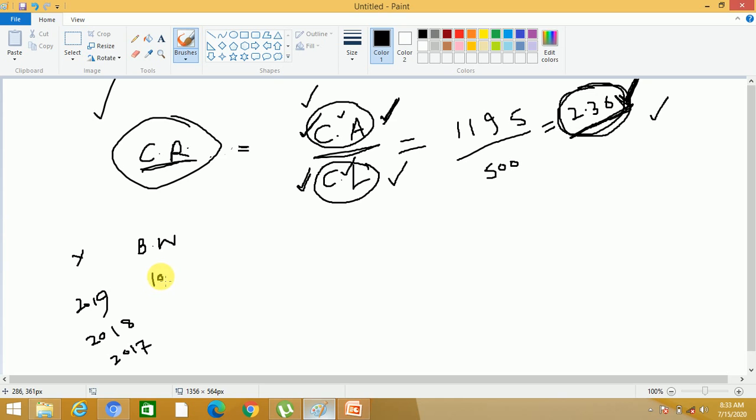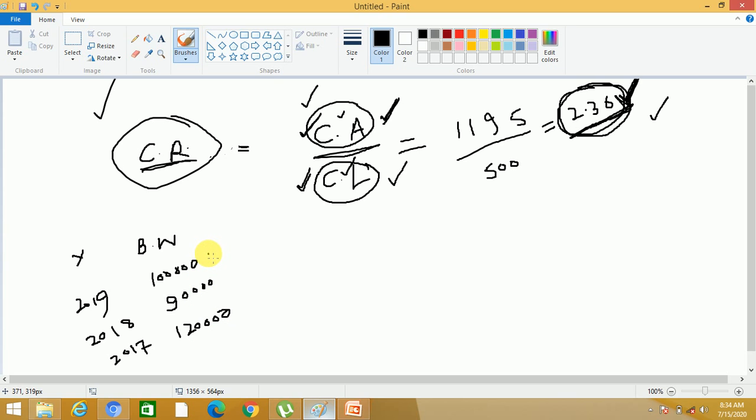Suppose it was 100,000. In 2018, it was 90,000. And in 2017, suppose it was 120,000.